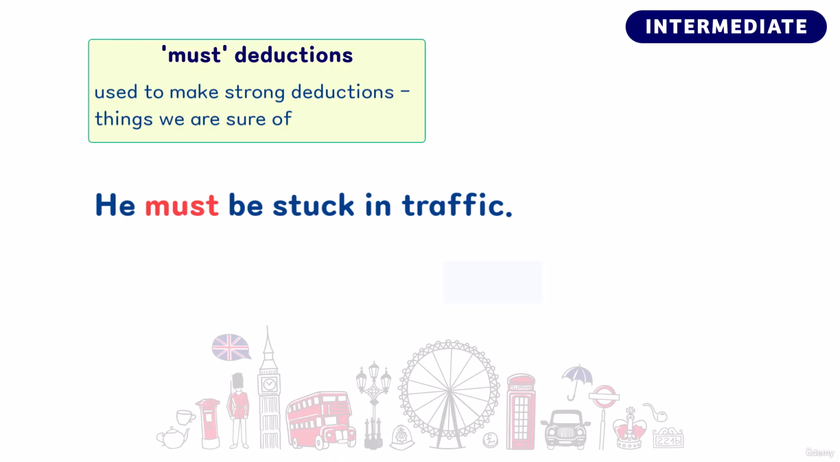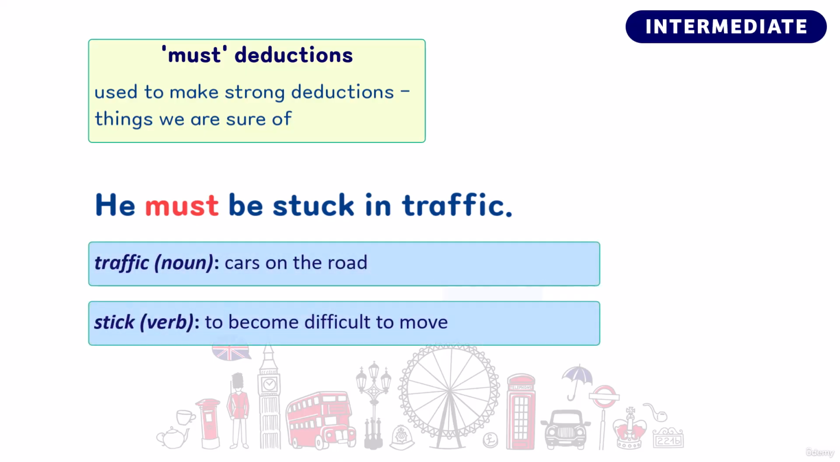And in the dialogue, person B first said, he's usually on time. So based on this knowledge, the speaker strongly believes there must be a good reason why John is late for the meeting. And that reason is that he is stuck in traffic. The word traffic refers to cars on the road. And to talk about being on the road among lots of other cars, we use the past tense of the verb stick, stuck, and say stuck in traffic.